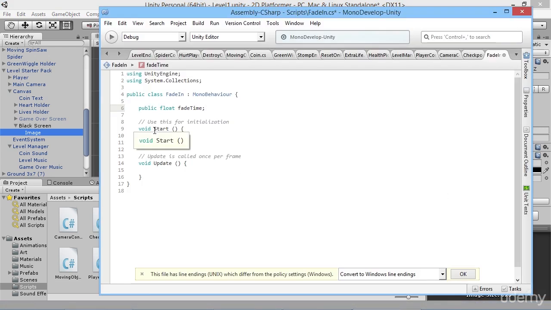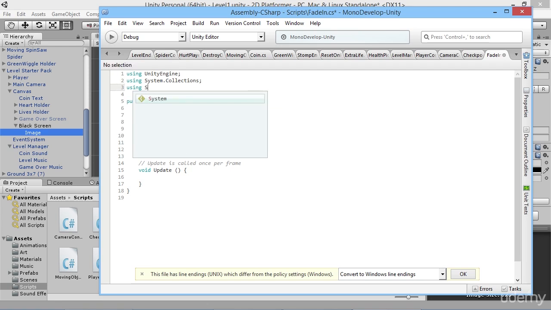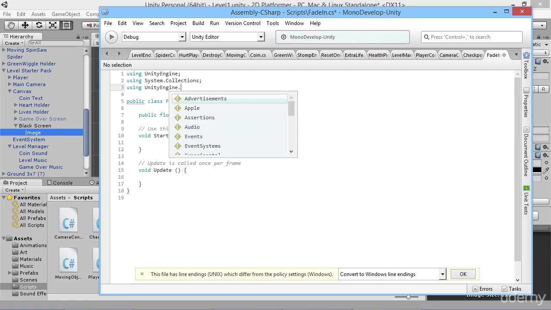And because we know we're using the UI, because this is a UI image, up here we need to type in using UnityEngine.UI.